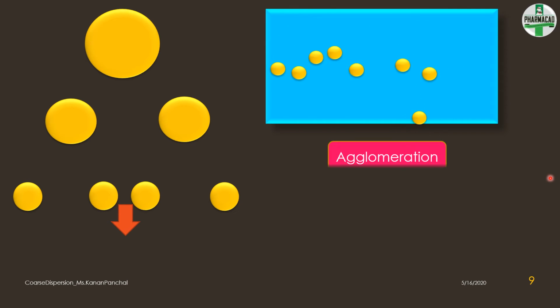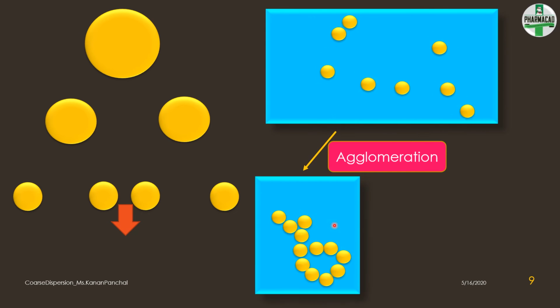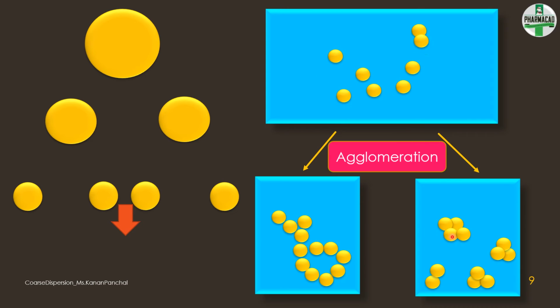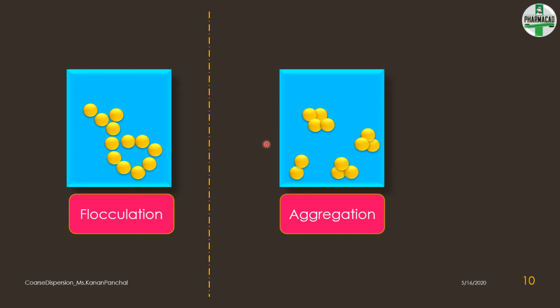Now this happens by a process of agglomeration. It can either be like this or this. These are the two possible agglomerates which can be formed in order to reduce the surface area. These are the two types of agglomeration.